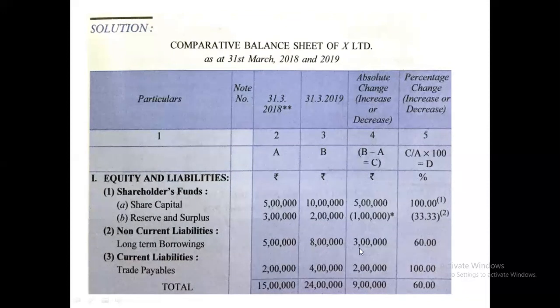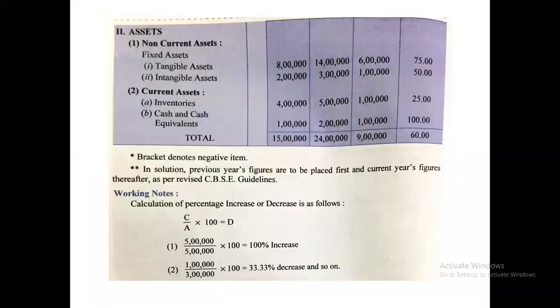3 lakh divided by 5 lakh into 100 will become 60. 2 lakh divided by 2 lakh into 100 will become 100. 9 lakh divided by 15 lakh into 100 will become 60. So this way we'll make the liability and the equity side. In the same manner, we'll make the asset side also below this.